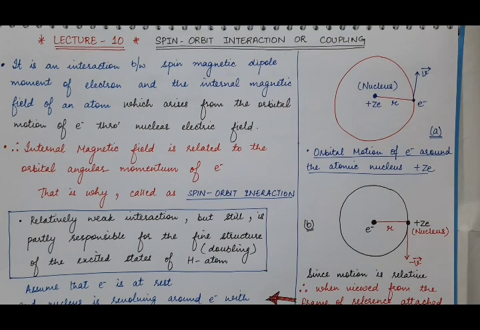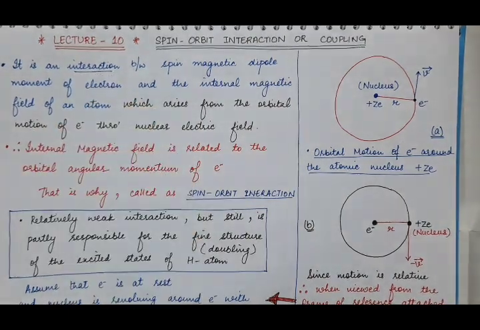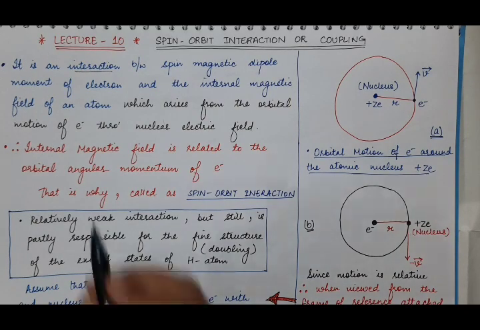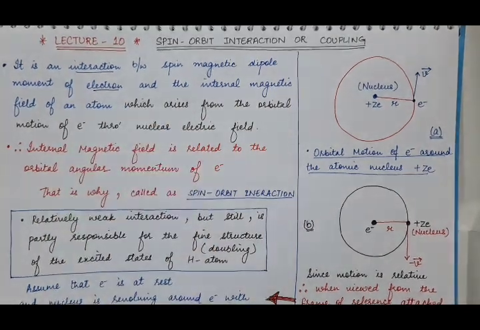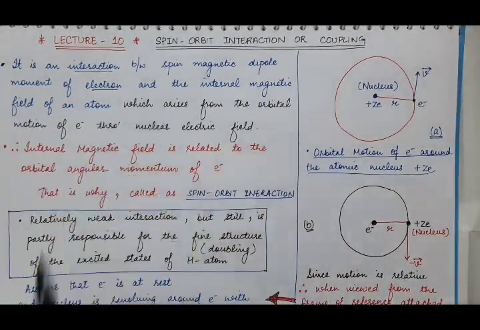So what is this? Actually, this is the interaction between the spin magnetic dipole moment of electron and the internal magnetic field of an atom.